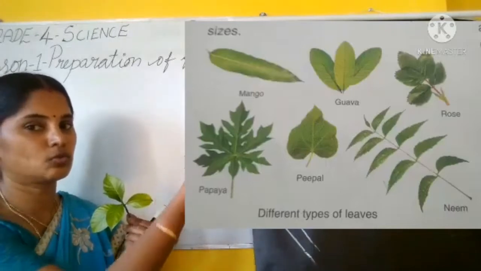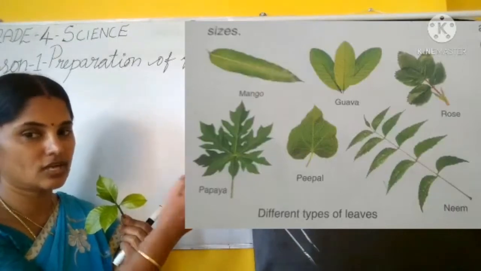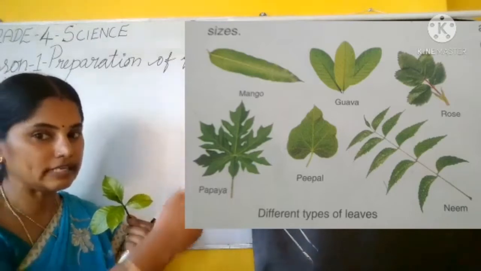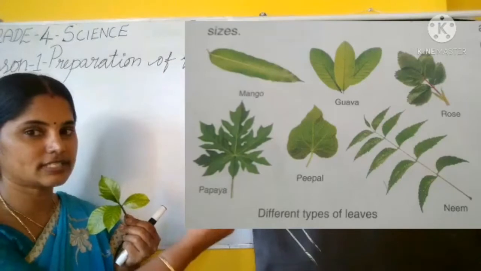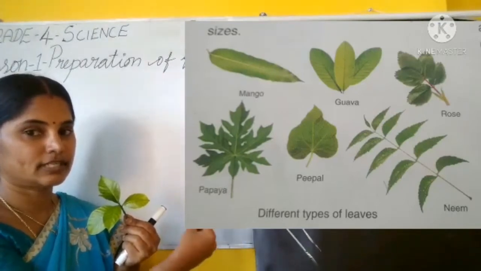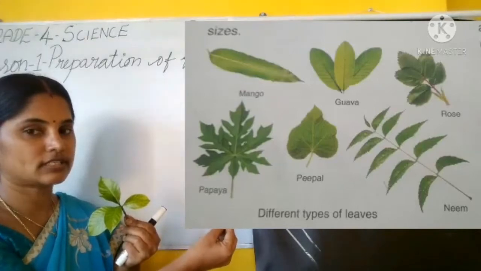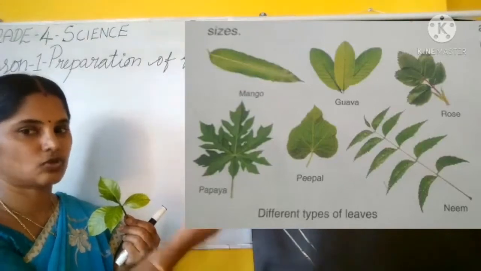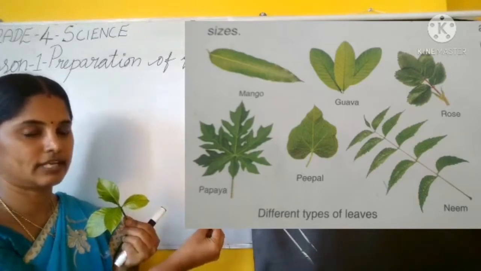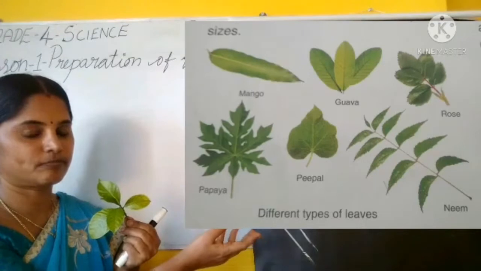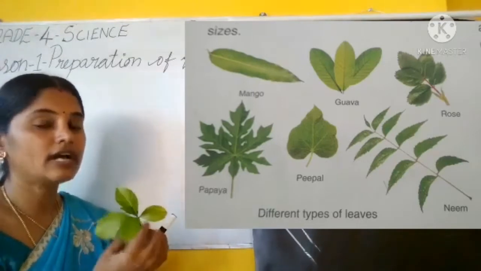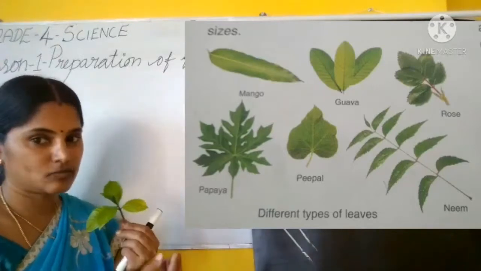Those mango and guava tree leaves are single leaves. Look at these papaya tree leaves, they are palmately leaves. And this is neem tree leaf. So neem tree leaf is what? Compound leaf. The mango and guava tree leaves are simple leaves, and this is a compound leaf. So different types of plants have different types of leaves.